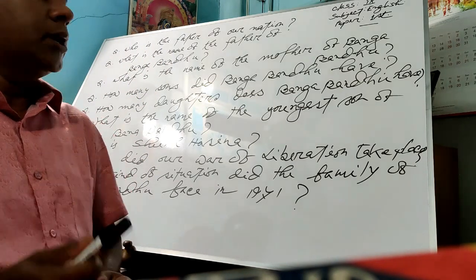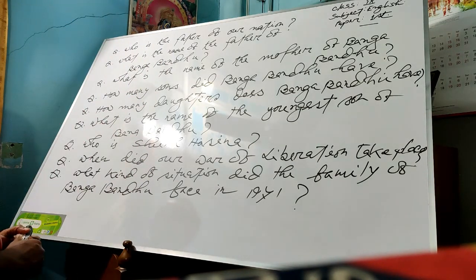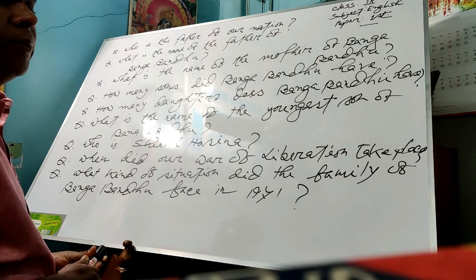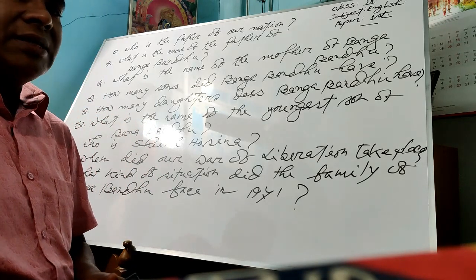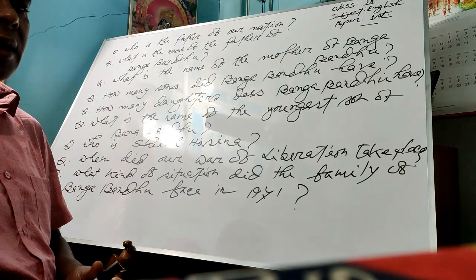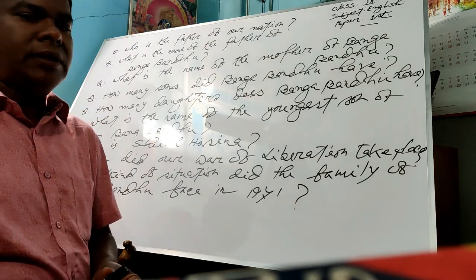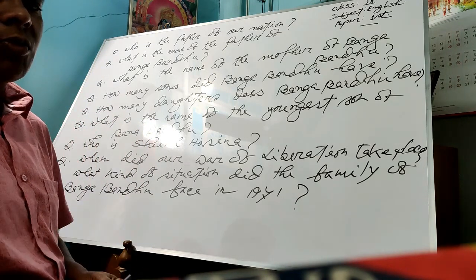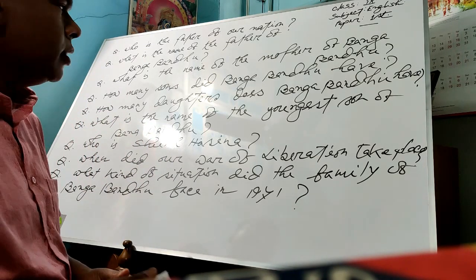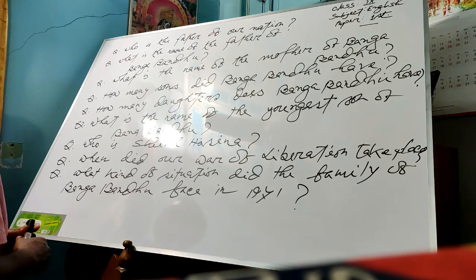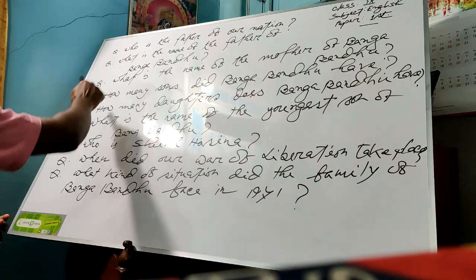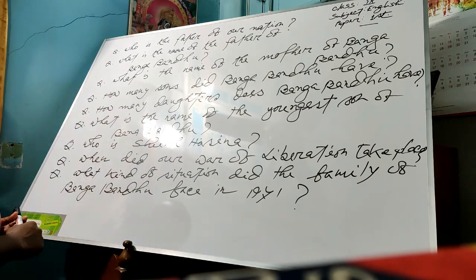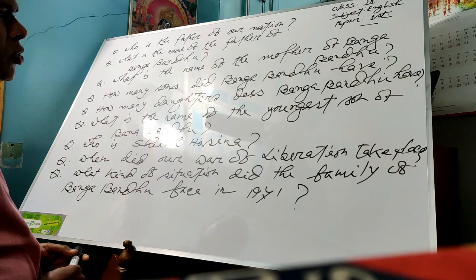Correct? Okay. And the fourth question here is written, how many sons did Bangabandhu have? We know Bangabandhu had 3 sons. Okay? Sheikh Jamal, Sheikh Kamal and Sheikh Russell. Right, students? I think this is the right answer. And the answer of the 5th question, how many daughters does Bangabandhu have?